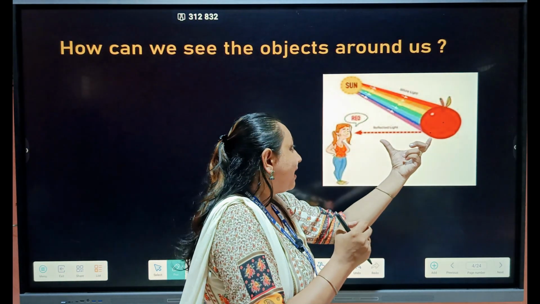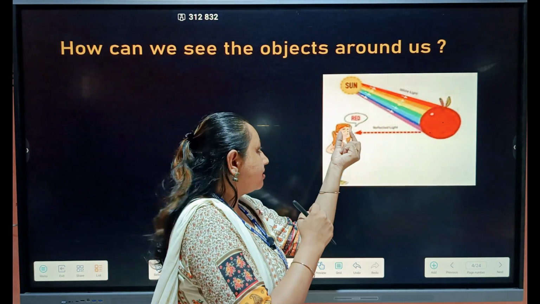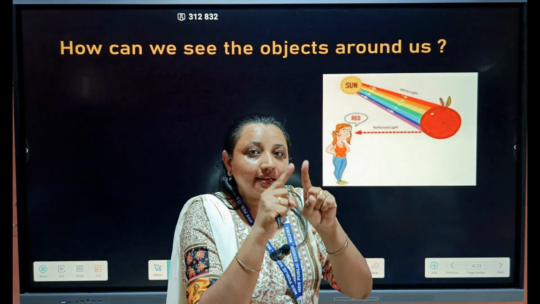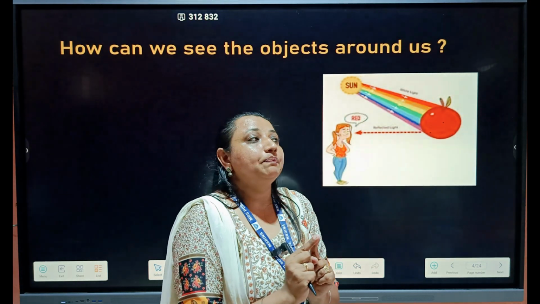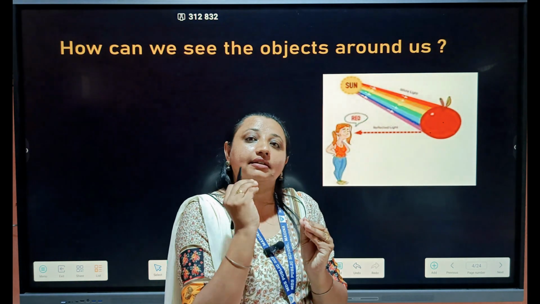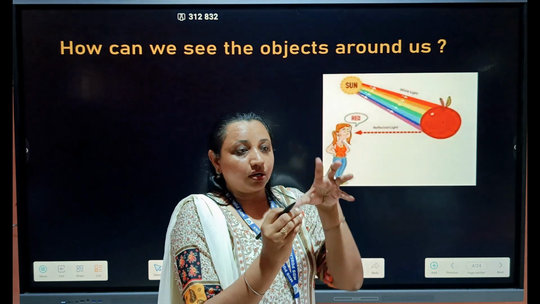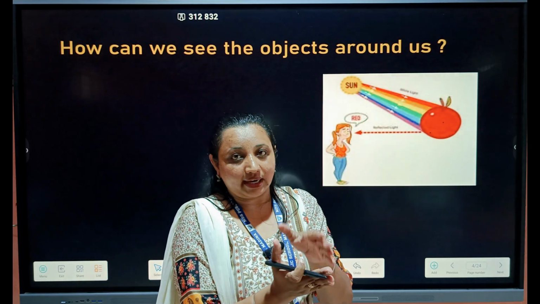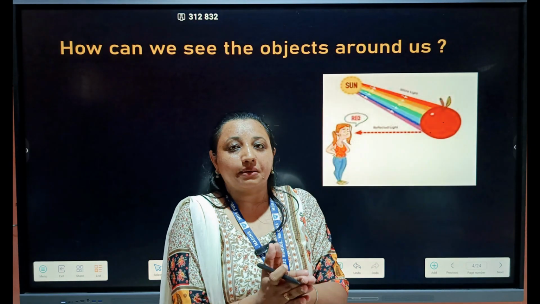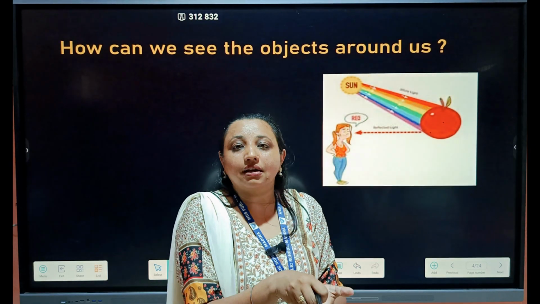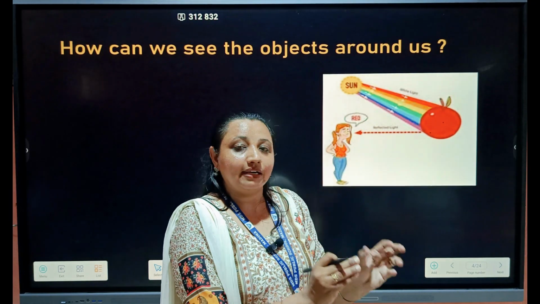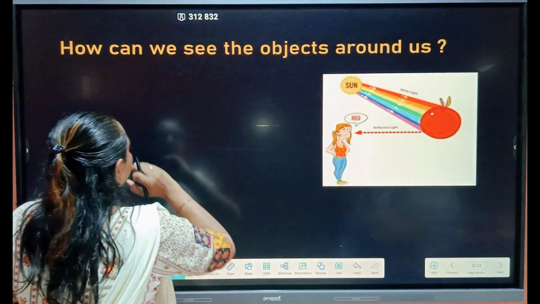And when this reflected red color enters into the girl's eyes, she is able to see just the red color of the fruit. For example, a rose is red. How can we see only the red color of that rose? Because all the 7 colors strike on that red rose, but it absorbs all the remaining colors except the red color. So that red color reflected by the rose, when it enters into our eyes, we are able to see that red rose.